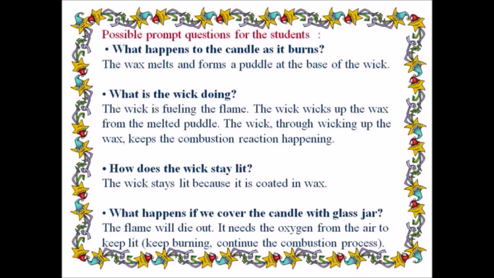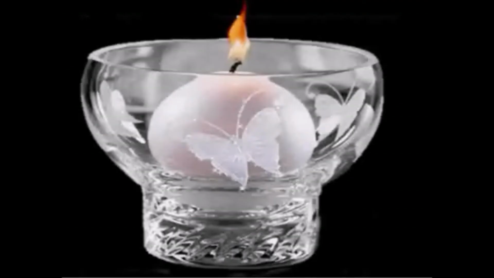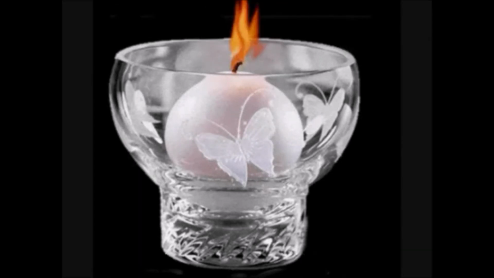Possible prompt questions for the students. What happens to the candle as it burns? The wax melts and forms a puddle at the base of the wick. What is the wick doing? The wick is fueling the flame. The wick wicks up the wax from the melted puddle. The wick, through wicking up the wax, keeps the combustion reaction happening.